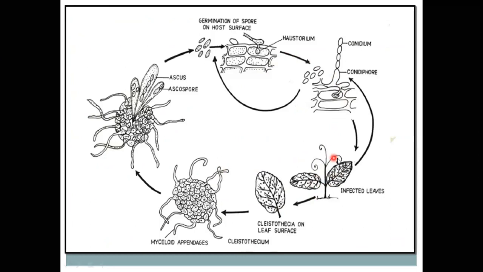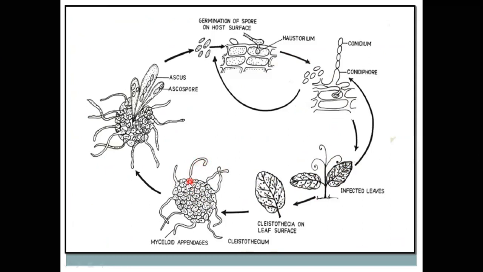The infected plants show the whitish mass, and this whitish mass turns brown in color, meaning the Clistothecia bodies have developed. This Clistothecia has one character to properly identify the Erysiphe genera.